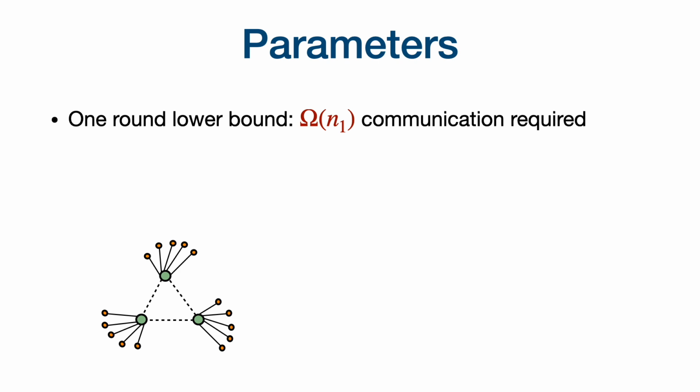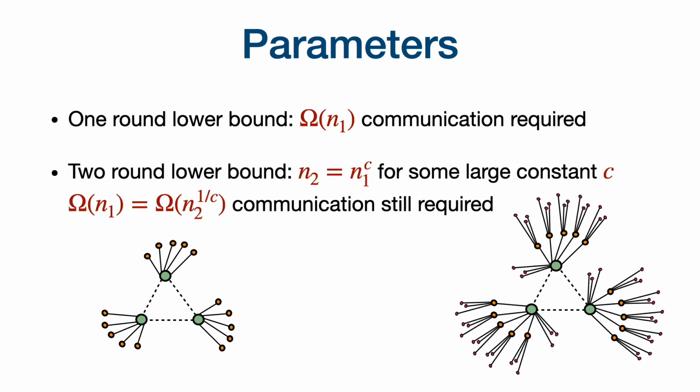So for the one round, we get a lower bound of omega of n1, where n1 is the total number of vertices from the one round hard instance. The two round lower bound will still be omega of n1, but now the number of vertices will be n2, which is n1 to the c for some large constant c. So n2 to the 1 over c communication will be needed.